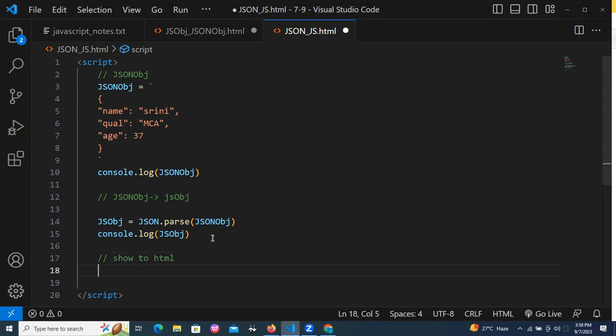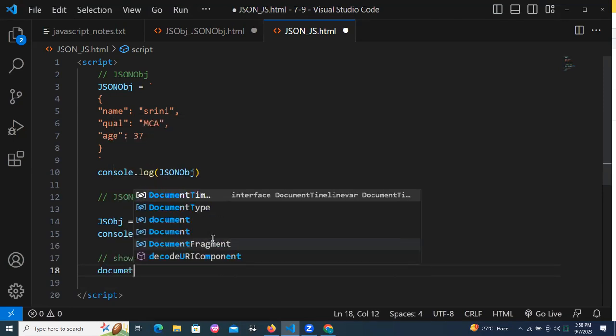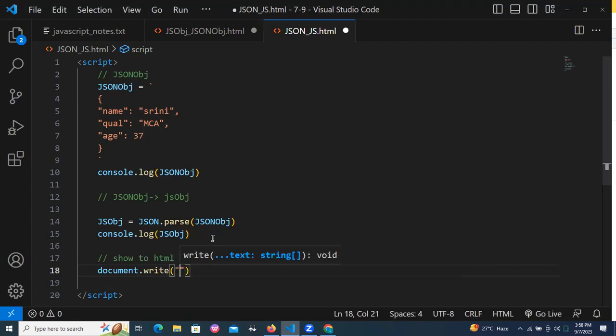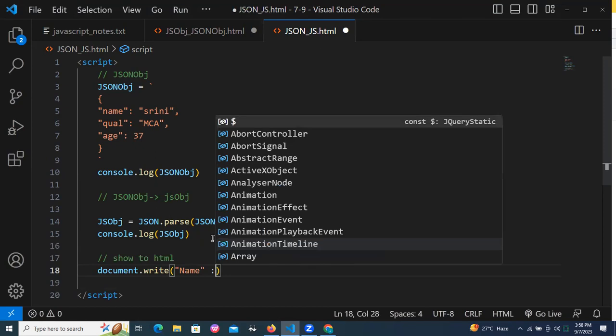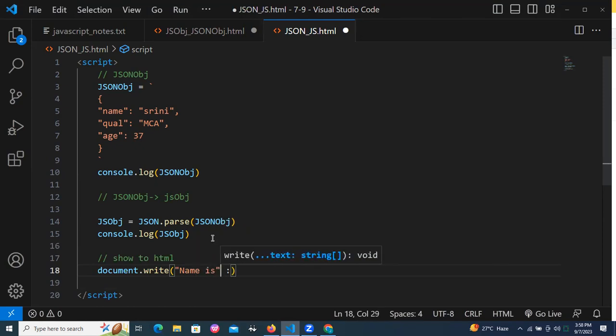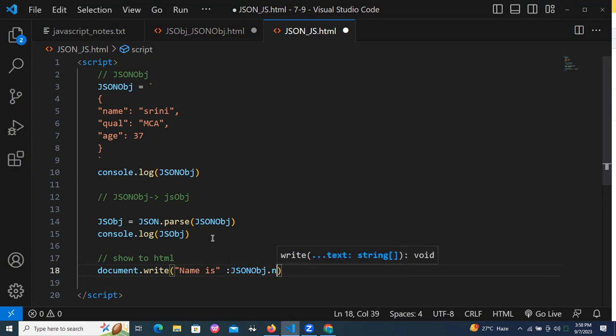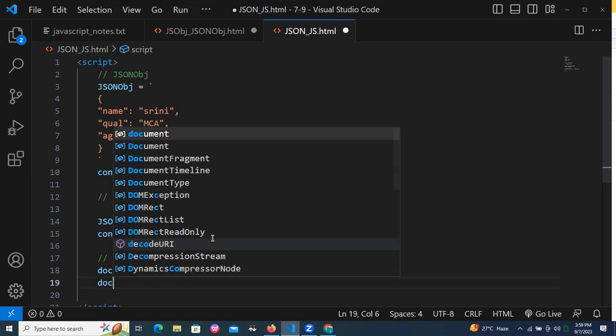It's very simple. Document.write. Show me that name and all. What is the name? How to show the name? JS object dot name. Name is the key. Dot is the important thing. Whenever I discussed variables, inside the variables I discussed object and array also. This is the name.